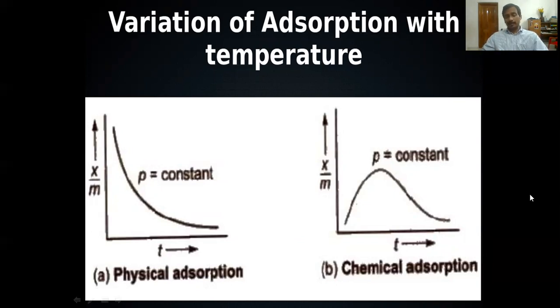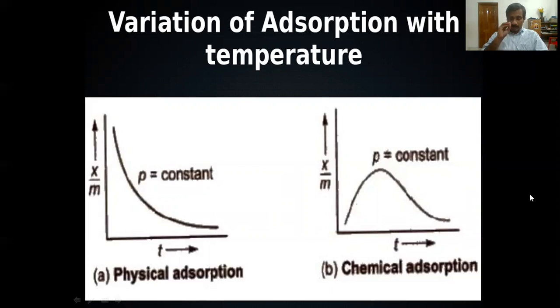How can I explain it? With the concept of activation energy. Physisorption does not need activation energy, but chemisorption needs activation energy. So as the temperature increases, more molecules will get activation energy and the bond formation will take place.